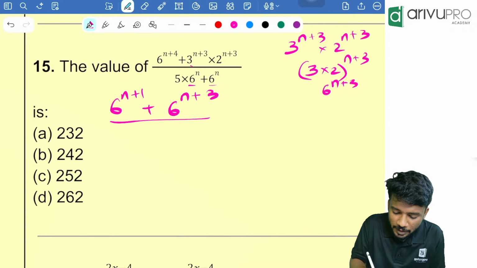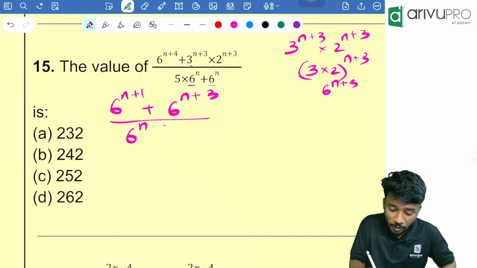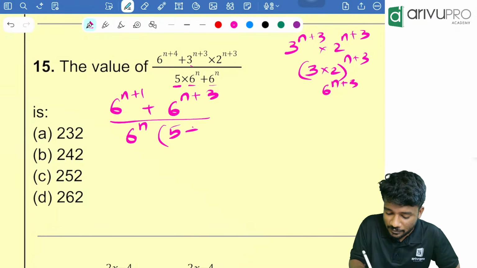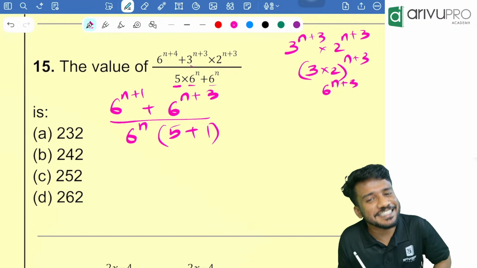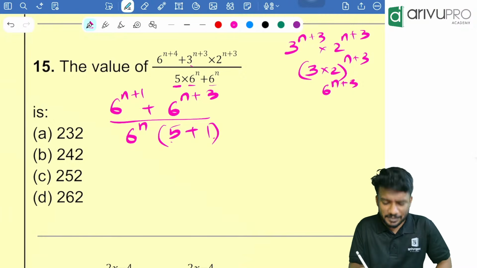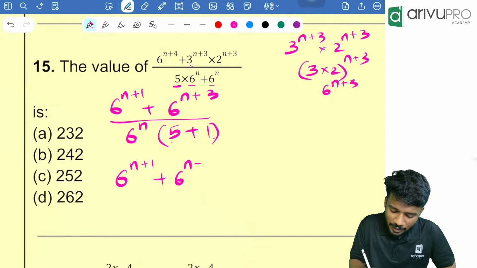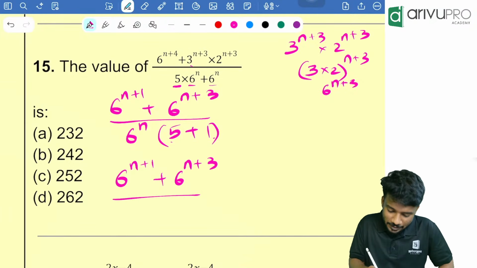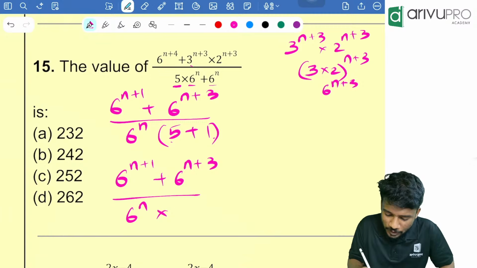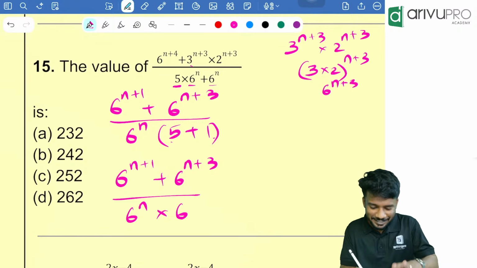What is common in the denominator? 6 raised to n is common. Then what is remaining in the first term? 5 is remaining and 1 is remaining in the second term. So people, 5 plus 1 is 6. So I can write it as 6 raised to n plus 1 plus 6 raised to n plus 3 divided by 6 raised to n into 6. Correct? Till here everything is fine.